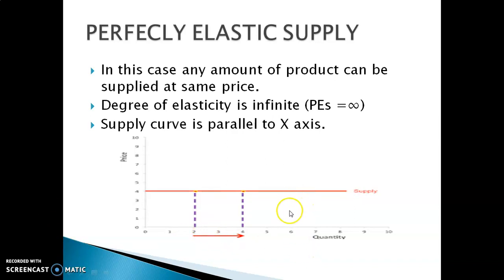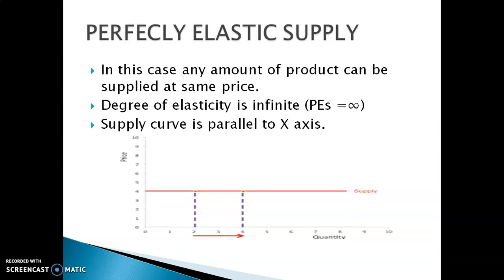Here we can see a diagram. Quantity supplied can be 2 to 4 units at the same price. Here 4 is the price. There is no change in price, but quantity supplied is varying infinitely. That is known as perfectly elastic supply.